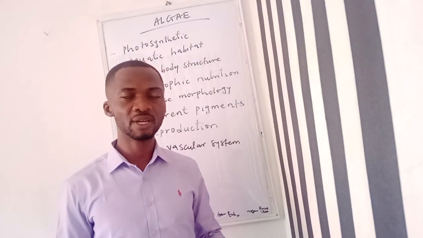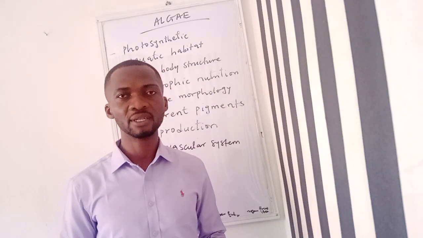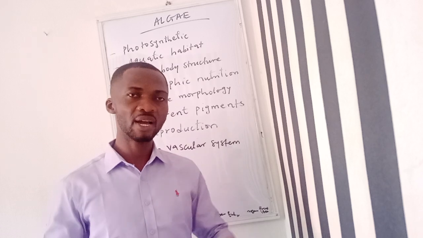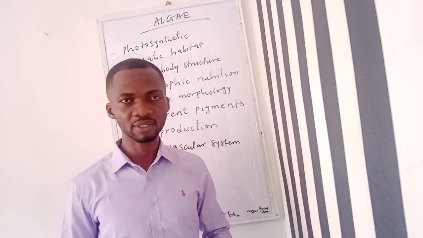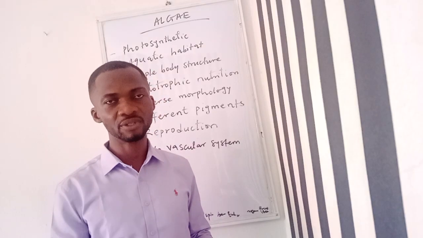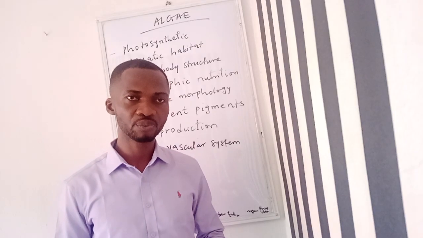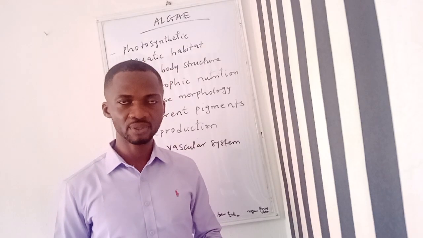The gymnosperms are naked seeded plants. Then the angiosperms are a group of plants whose seeds are covered, and that covering is what we call a fruit. We're going to look at all this in detail.